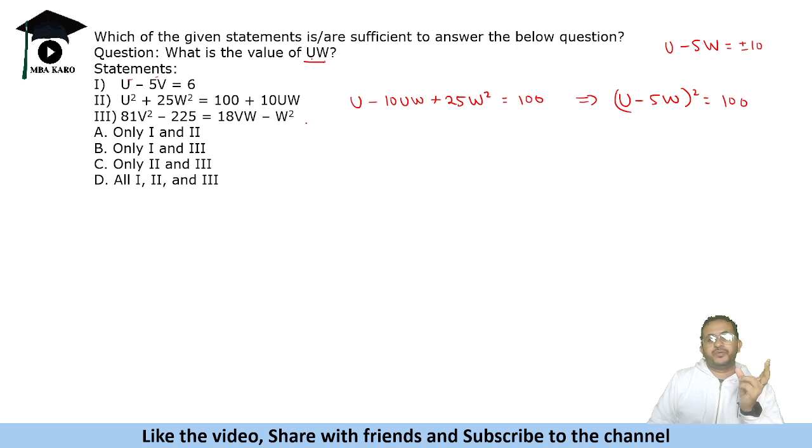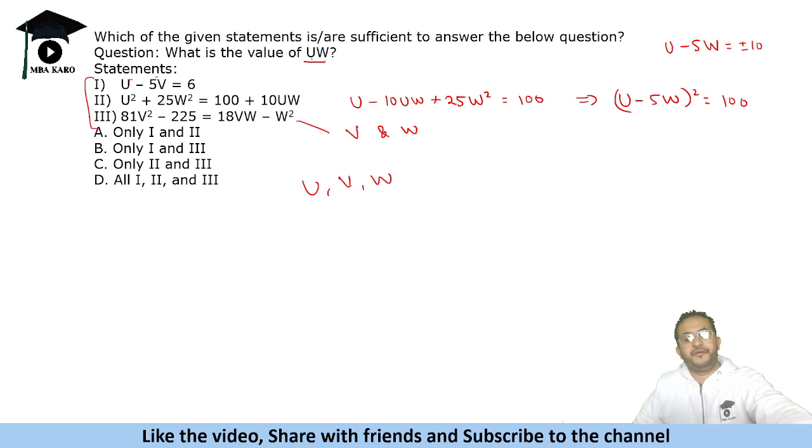Similarly, the third equation will give an equation in V and W. Now when we combine all three, we will be able to find unique values of U, V and W. If you have n variables, you need n linear equations to find their unique value. So three equations are needed for three different variables. Here we can tell U minus 5W, but we cannot find the unique value of U and W. So all three are required to answer this question.